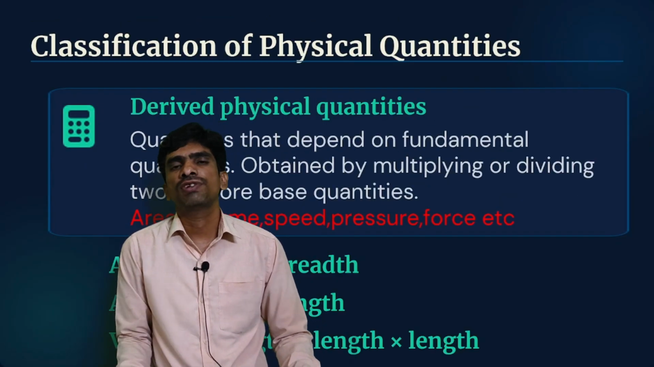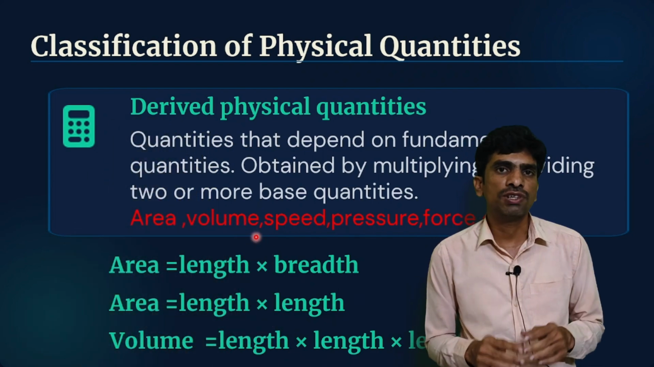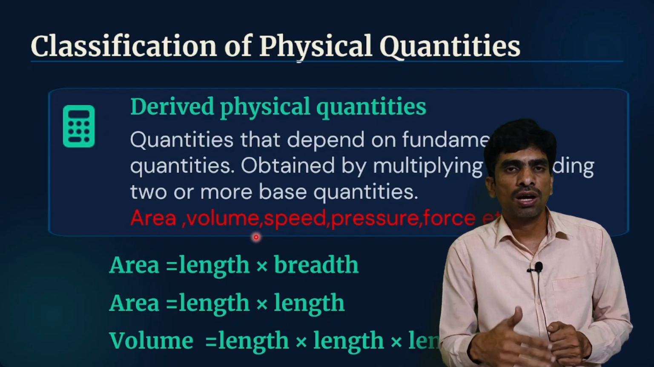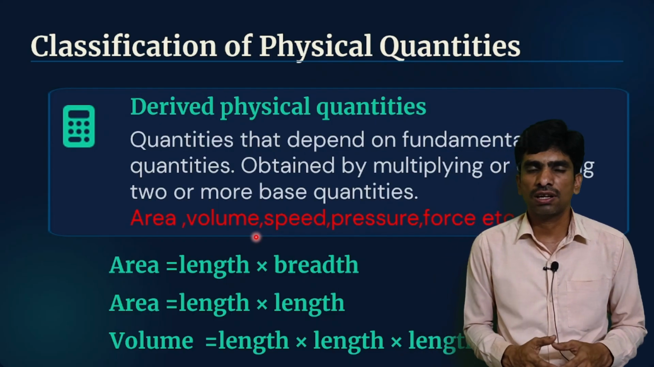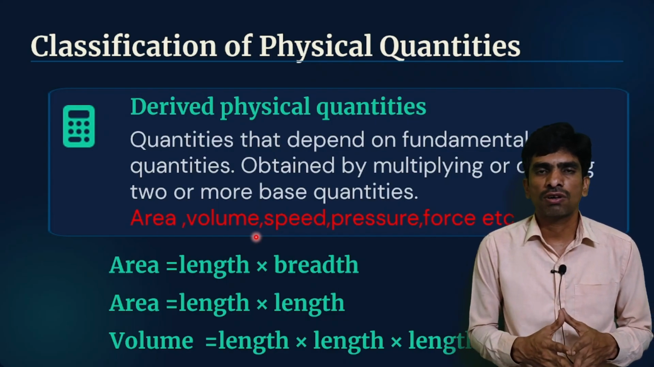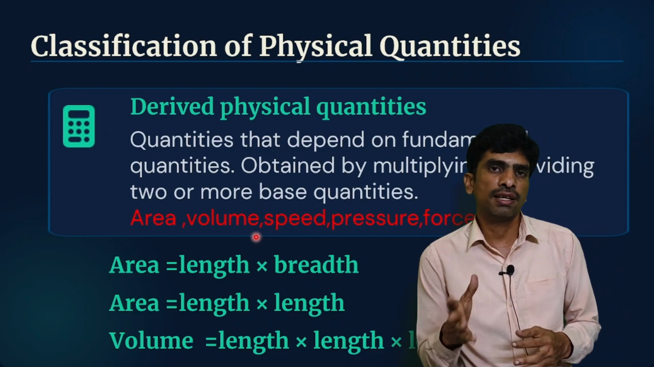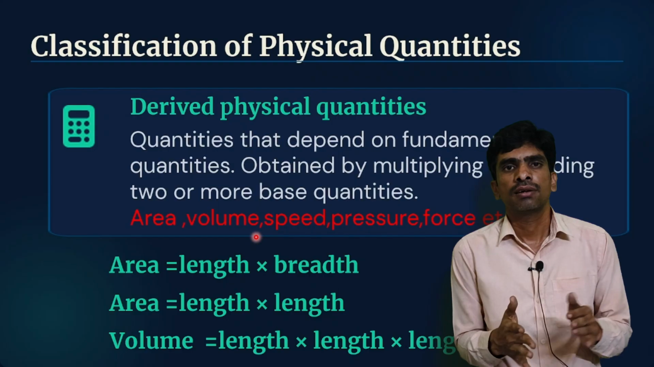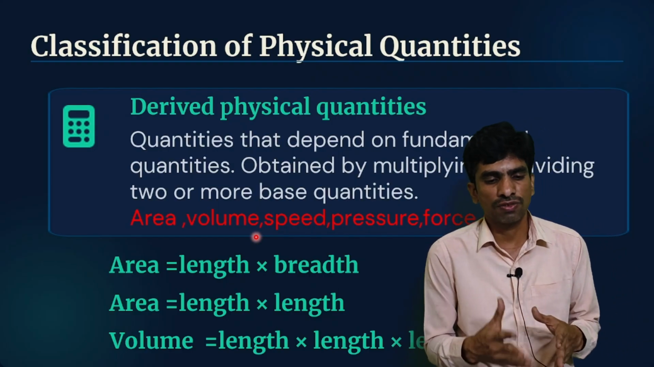Next, derived physical quantities. Derived physical quantities are the quantities which depend on other physical quantities. For example, area. To find out the area, we need to multiply length and breadth. Breadth means the smaller side. Length into length, that is equal to length square.